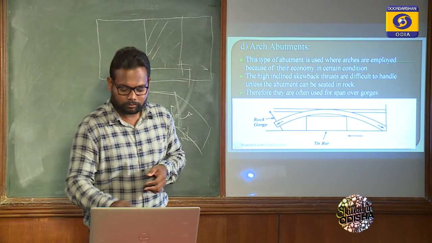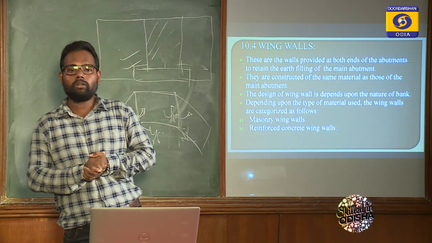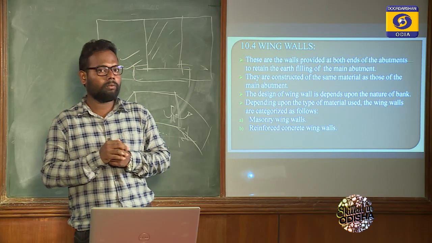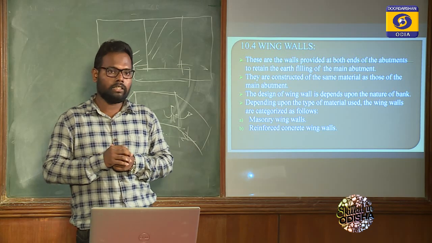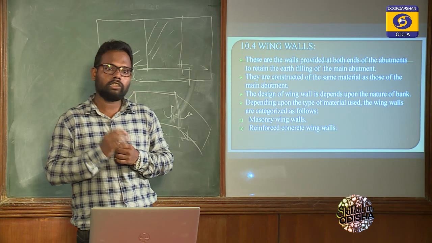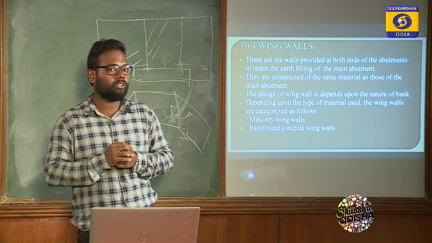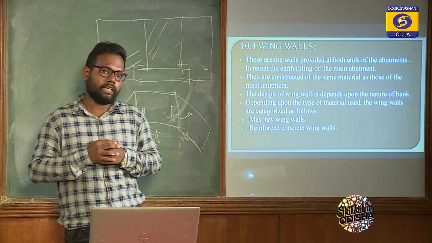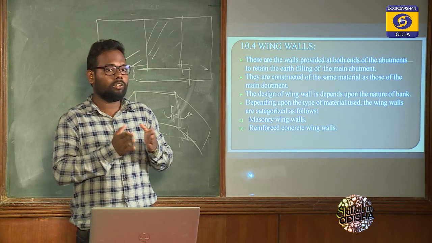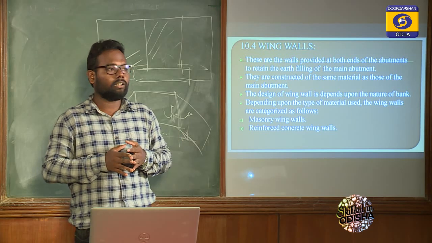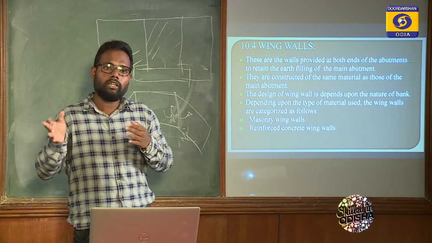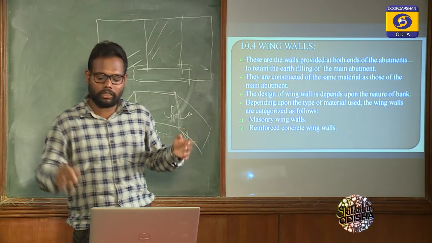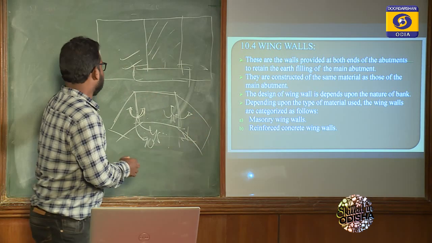Got it? Now come to the wing wall. What do you mean by wing wall? As I told before, it is like a retaining wall. So it retains earth or soil. Sometimes it is also used to retain water, but majorly it retains earth. It is used in roadway in cutting, and sometimes also in embankment where the width is not more. Let me show you the diagram.